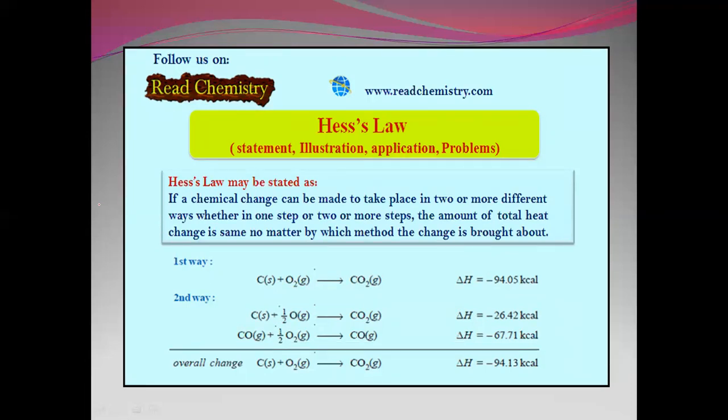When a reaction takes place in one single step or in multiple steps, the change in enthalpy is the same. You can see that in the first way, carbon is getting converted to carbon dioxide in a single step. In the second case, first it is converted to carbon monoxide and then this is converted to carbon dioxide. Whether it is in a single step or in multiple steps, the change in enthalpy remains the same.